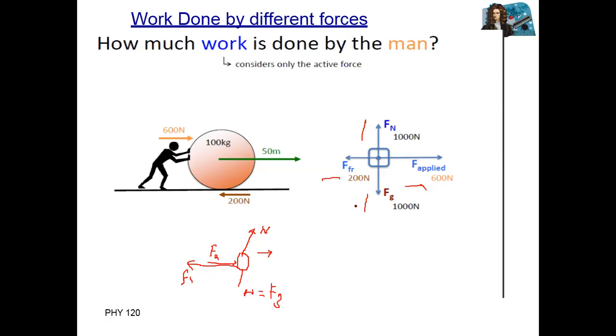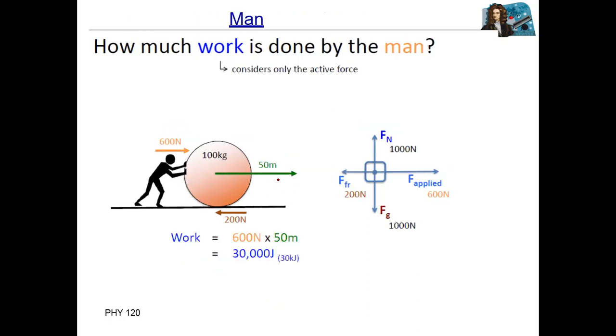You can see distance covered is 50 meters. So first one, work done by the main force. You can see the main applied force, how much? 600. Distance covered is 50. What is the angle between applied force and distance covered? Angle is 0.